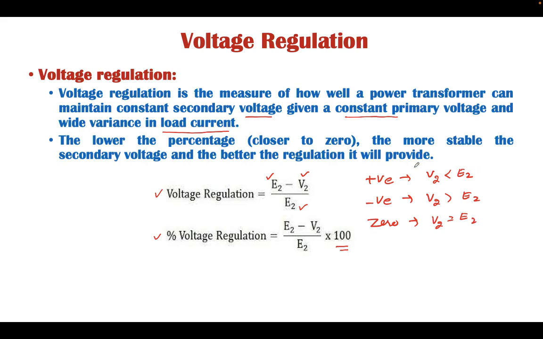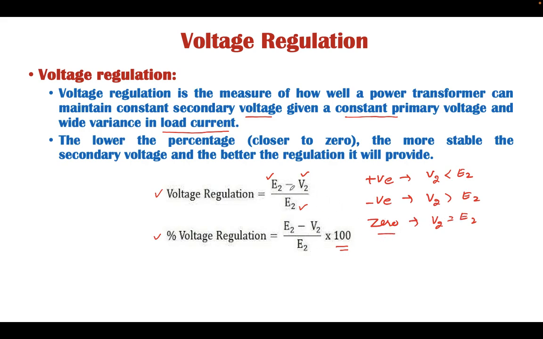And how does this situation arise? With the variation in the load, E2 can be less than V2 or it can be greater than V2 depending upon the type of load. If the load is inductive, there is some voltage drop in the circuit, and that causes E2 to be greater than V2, whereas if the load is capacitive, it will develop a potential across the load itself, behaving like a voltage source, and hence V2 will be more than E2 in some cases. And when V2 becomes equal to E2, the voltage regulation will become 0, and that is the special case